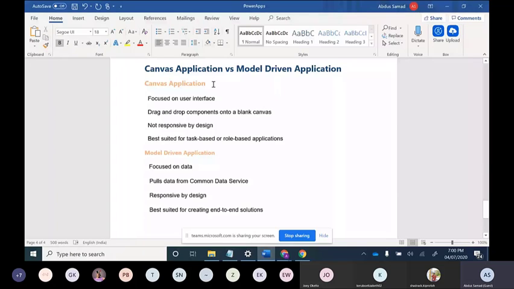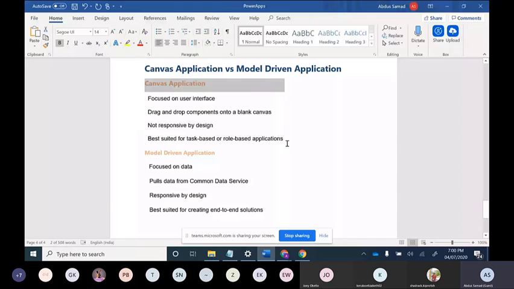Otherwise, if it is task dependent, for example, where various levels of approval are required, like applying for leave in your office, it goes to your team lead, then your manager, then your senior manager, for this kind of thing we will use model driven application. But when the UI is into consideration, then we will use Canvas application. So today we will build our Canvas application.